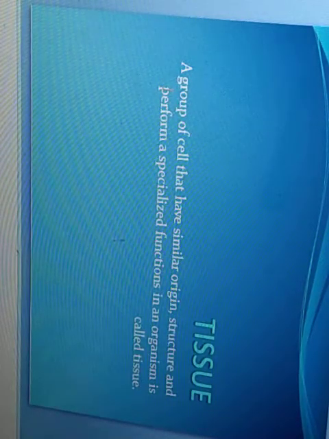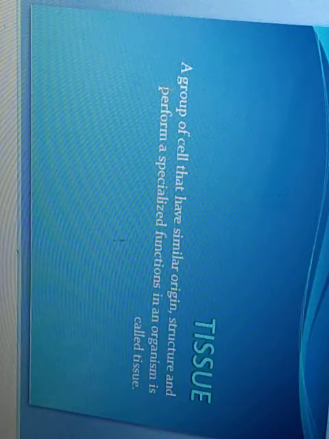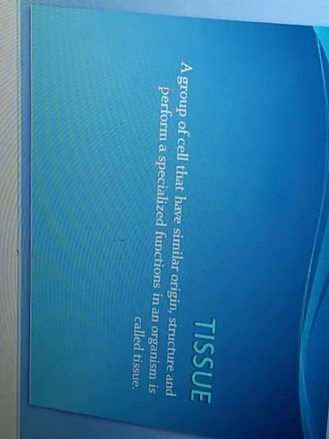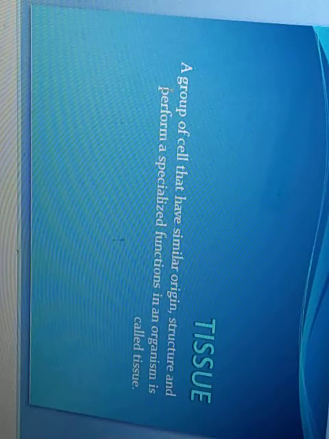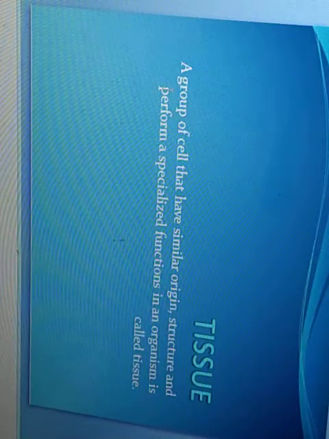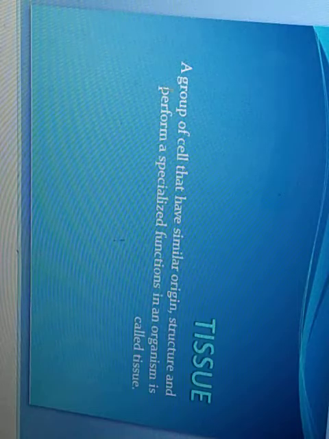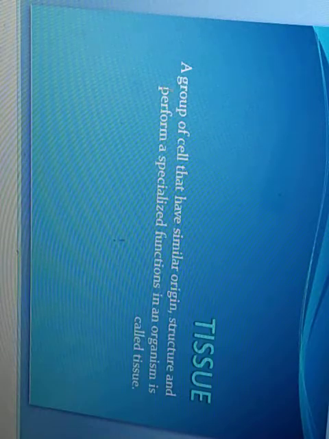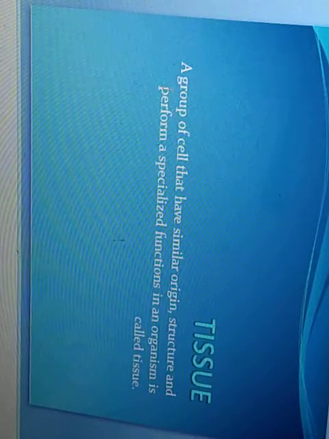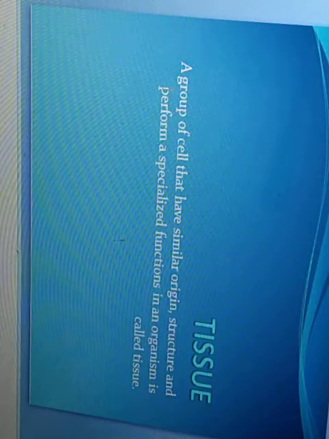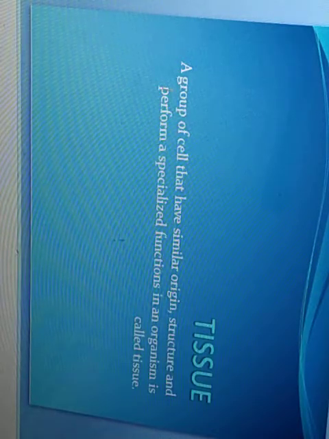So dear children, we have studied in our previous lesson about the cell. We have discussed and studied that cells are the basic structural and functional unit of life. Now when cells form a group, a group of similar cells having the same origin and same structure, and they come together to perform a specialized function in an organism, then that particular group of cells is called a tissue.